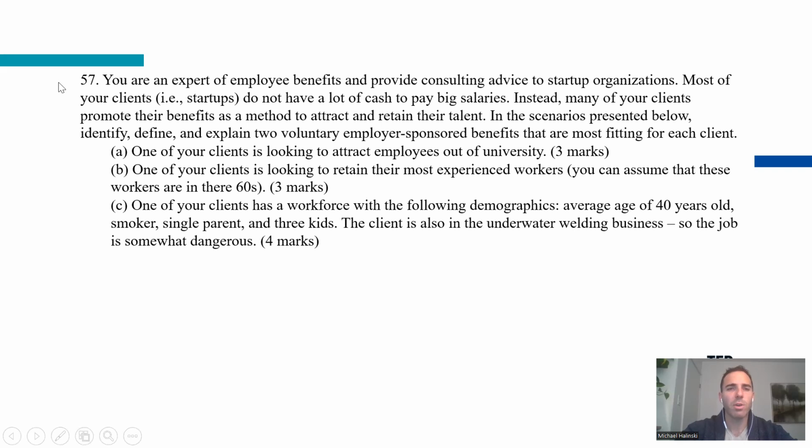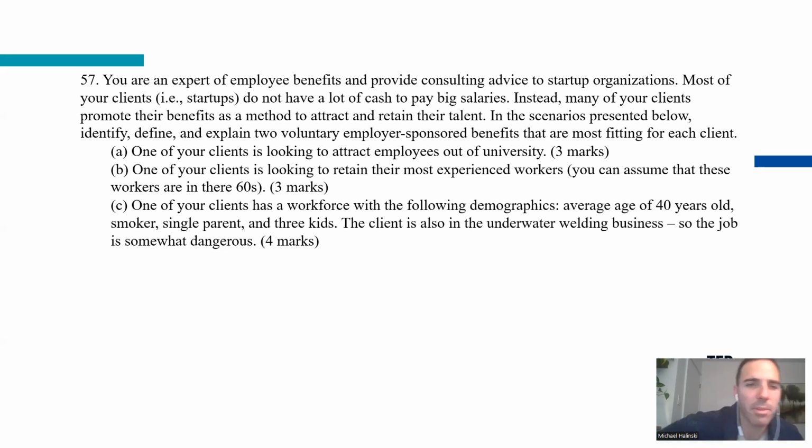Okay, now the short answer question. You are an expert in employee benefits and provide consulting and service for startup organizations. Most of your clients, startups, do not have a lot of cash to pay big salaries. So this is super common in Canada. You'll have the Kitchener-Waterloo tech sector companies competing against people in Silicon Valley. Instead, many of your clients promote their benefits as a method to attract and retain talent. Also true. In the scenarios presented below, identify, define, and explain 2 voluntary employer-sponsored benefits that are most fitting for each client.